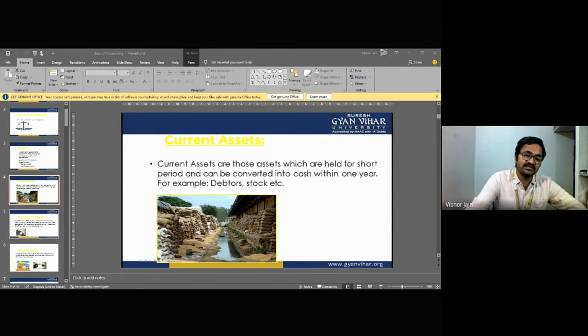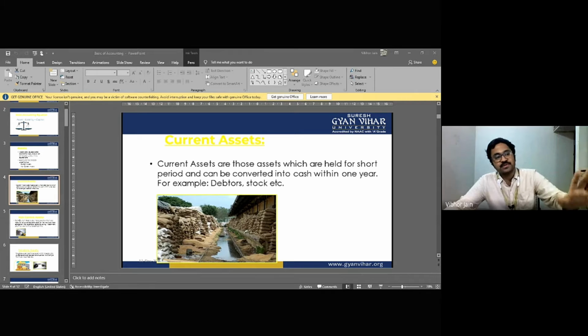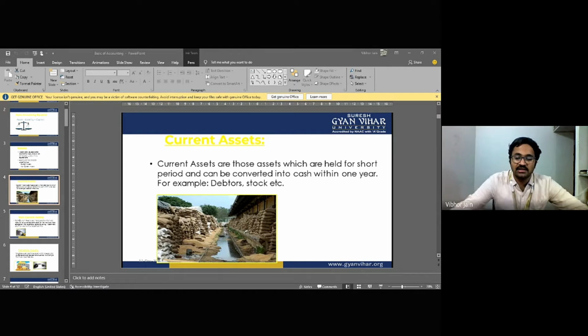Example, rent, interest, etc. Then we talk about capital expenditure. Capital expenditures are those expenditures whose benefit is going to last for more than 1 year. It is called a capital expenditure. So I think now it is clear to all of you. Okay, by capital, I mean anything the benefit of which is going to last for more than 1 year. And whenever I talk about revenue, that is sales. So all the expenses that are related to sales or that are directly related to sales are called revenue expenditure. Example, purchase of plant and machinery.